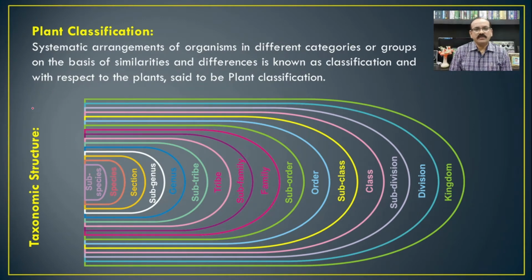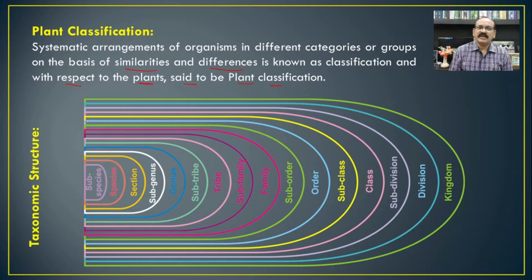So first of all, we will see what is classification. We are dealing with the plant classification. So the systematic arrangement of organisms in different categories or groups on the basis of similarities and differences is known as classification. And with respect to the plants, it is said to be the plant classification.